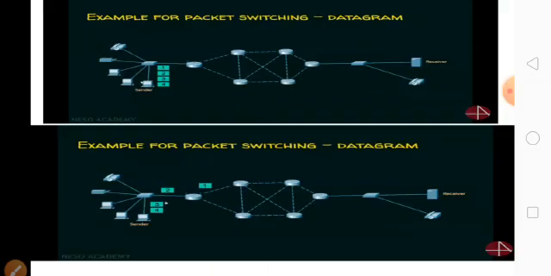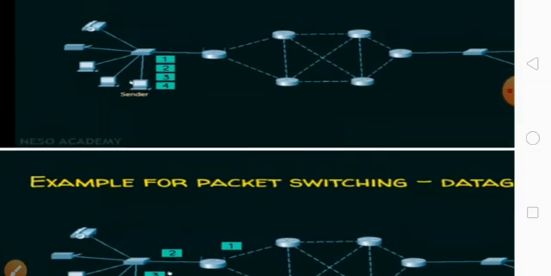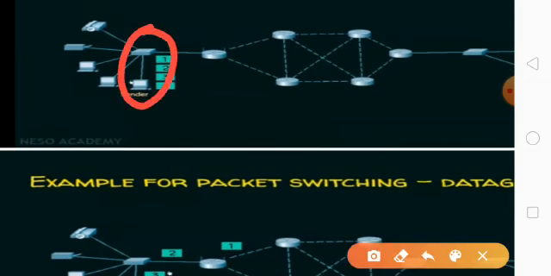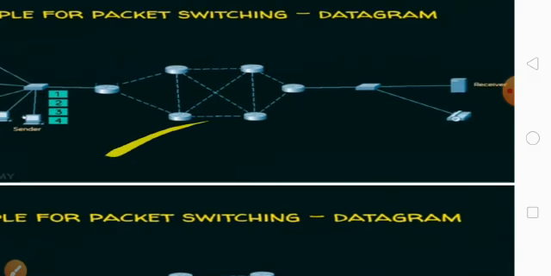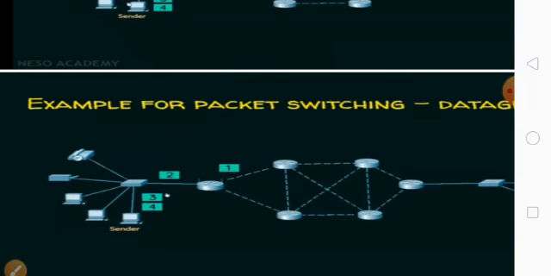In the datagram, see this image, you can understand. Here we have the sender. We have the packets called 1, 2, 3, 4. Three messages are divided into four packets. Then these packets are traveling here. See here, one travels, then followed by two.